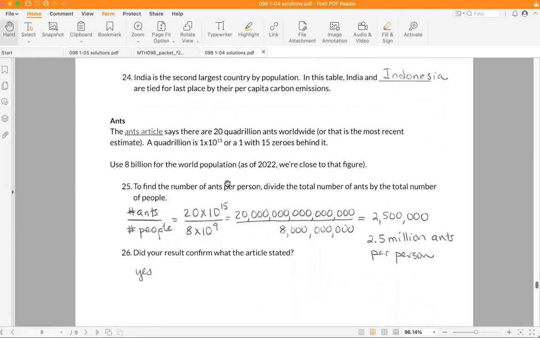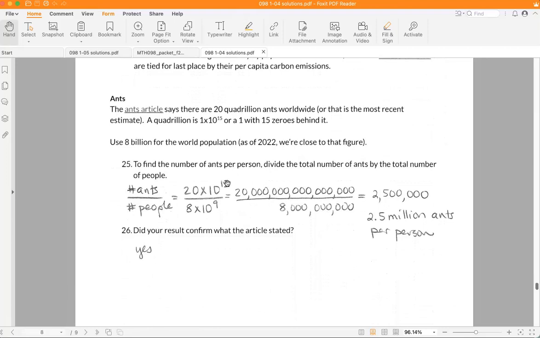And finally, the ants article says that there are 20 quadrillion ants worldwide. And a quadrillion is 1 times 10 to the 15th. I just wanted to confirm the information in the article. The article claimed there were 2.5 million ants per person, and they estimated the number of ants worldwide. I forget how they estimated that.